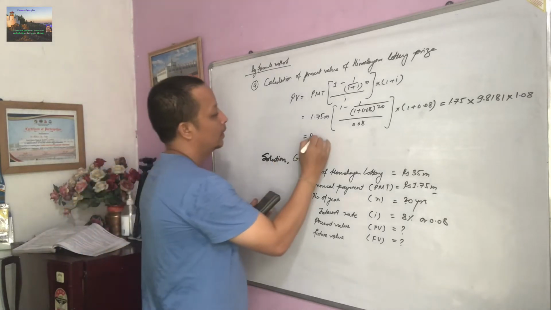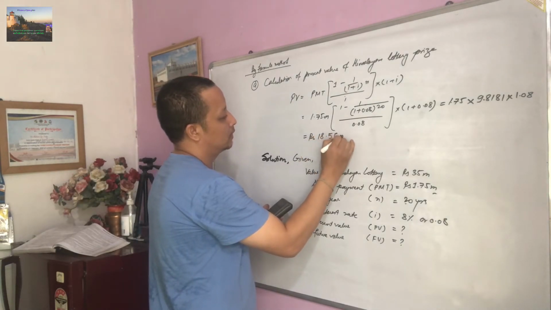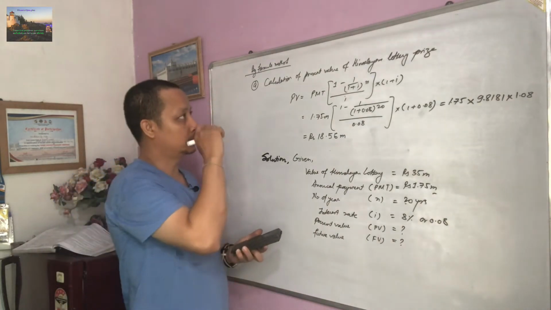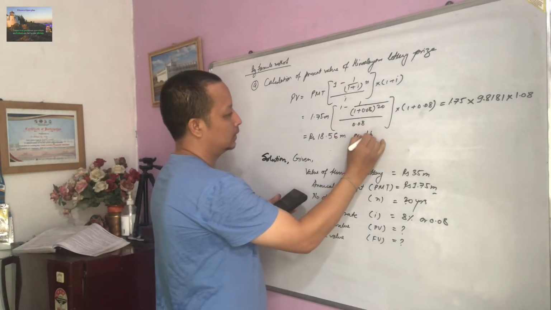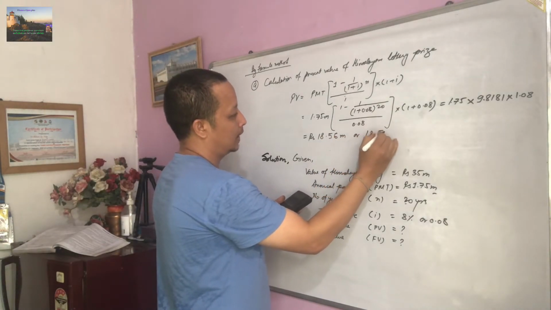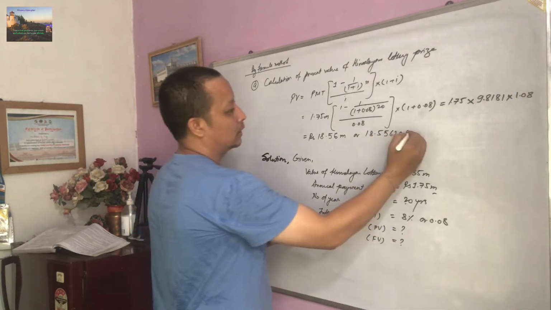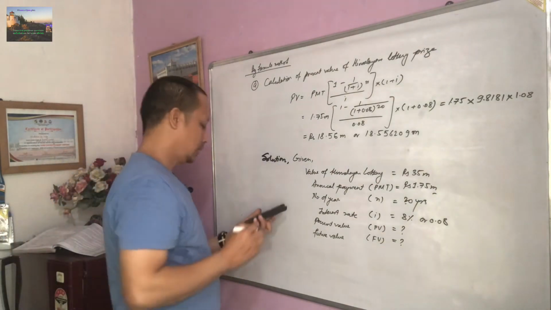will be 18.56 million, round figure. Okay, so this is your present value. If you write the complete value, then it will be 18.556,209. Okay, it's in million. So this is your answer, first answer.